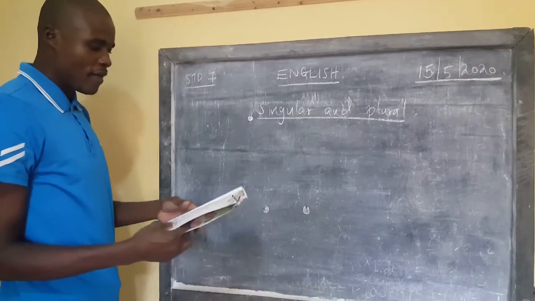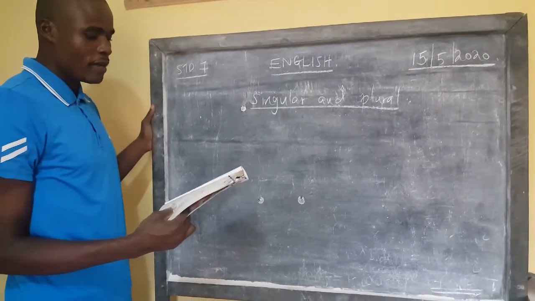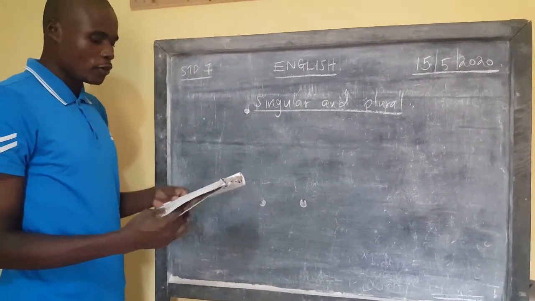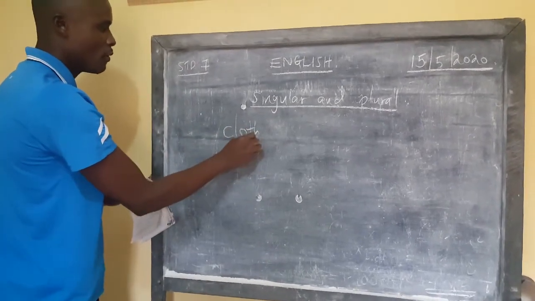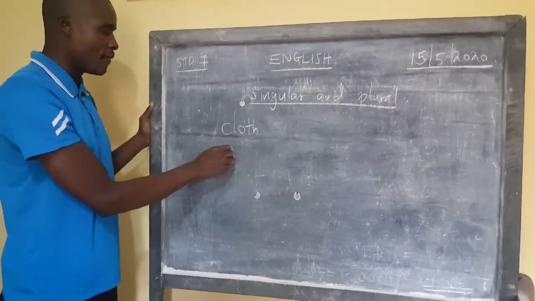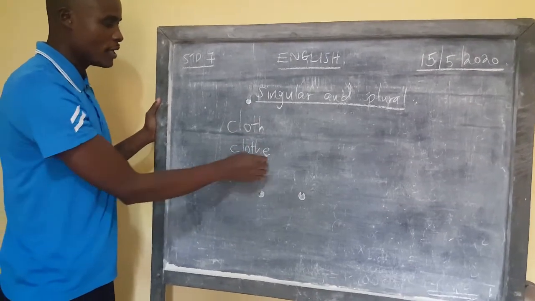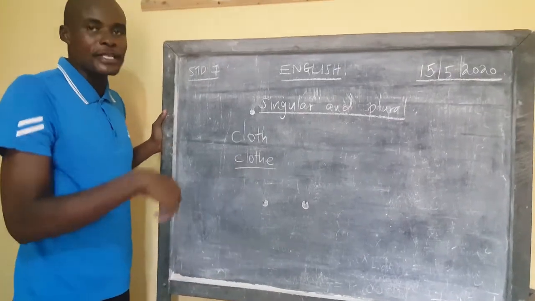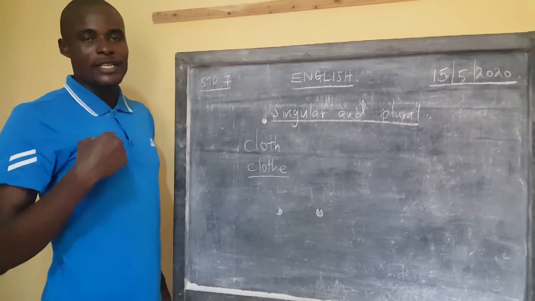We have the word brother. Brother, we talk of brothers or brethren. We allow that. Talk of cloth. And the word cloth becomes tricky for pupils. We have the word cloth there. This is word cloth, not cloth. And then the second part is cloth now. So this one here is an already made material that is worn by somebody. That is a cloth, like the one I'm putting on. This is a t-shirt. So a t-shirt is an example of a cloth.